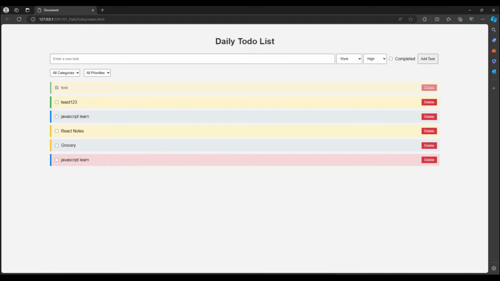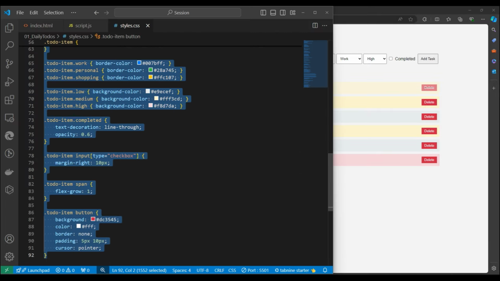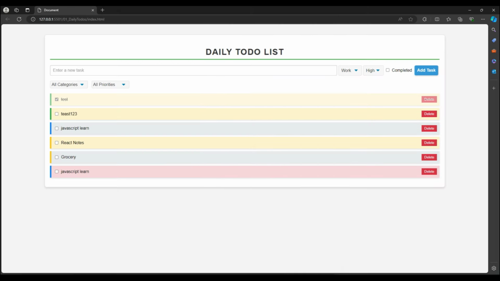So here I'm updating some style. You will get this updated style also, so you can get it through GitHub. So I'm saving it, and now the look and feel is a little better over here, right? Now the button is better. We have underline, we have little shadows, we have a container also, and this one is also good. So now you can extend this project and learn from it.